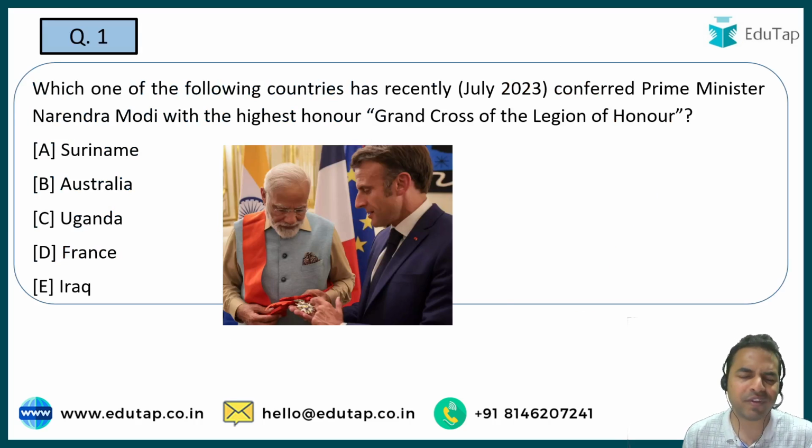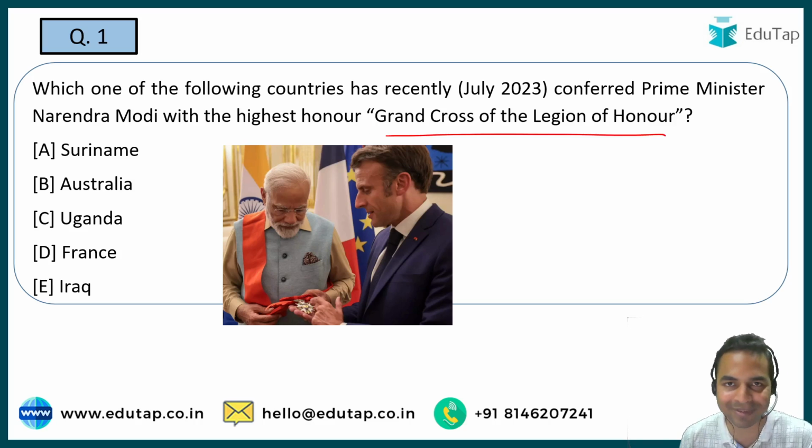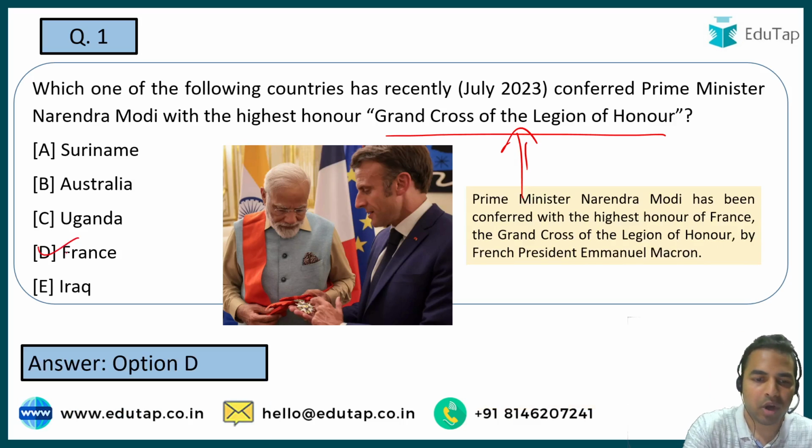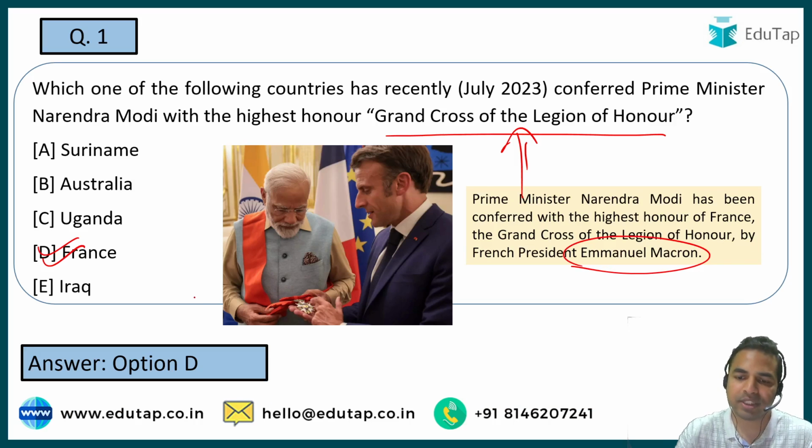Starting with a very easy question on the award, the Grand Cross of the Legion of Honor, which has been recently conferred on our Indian Prime Minister Narendra Modi ji. You have to tell me the name of the country which has given him this highest honor, and the right answer here is option D, France. The Prime Minister has been conferred with the highest honor by the French President Emmanuel Macron. You can see the image as well.